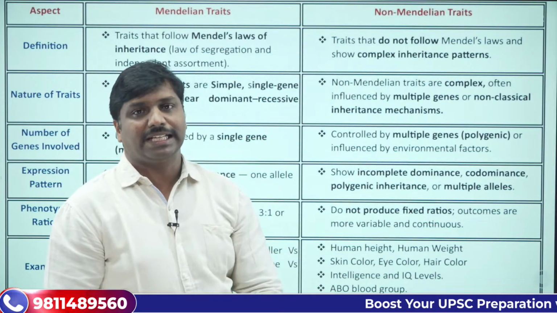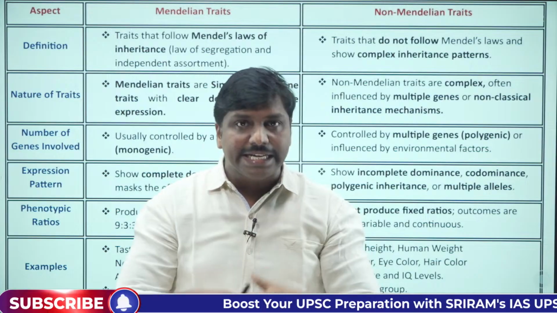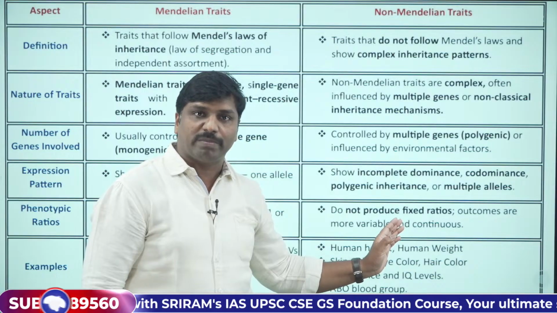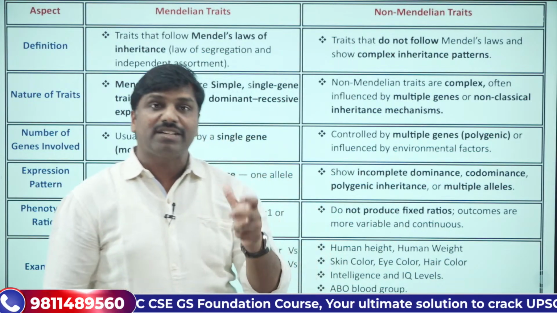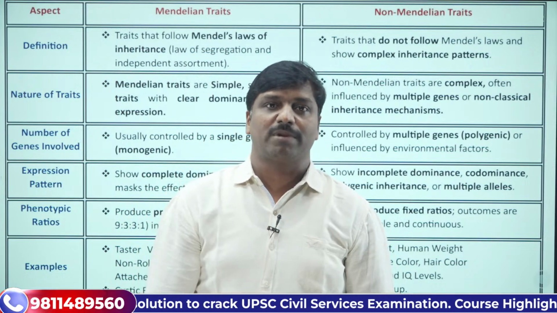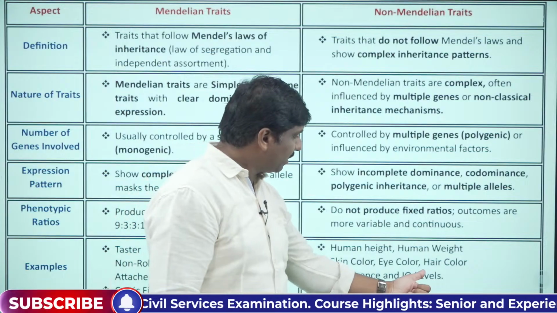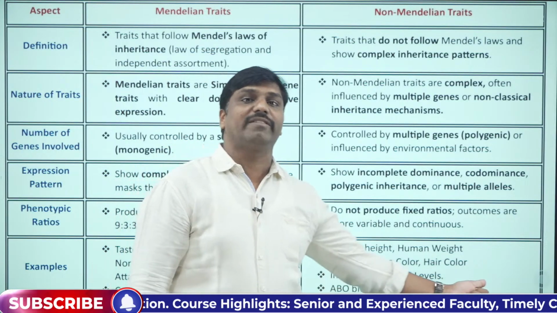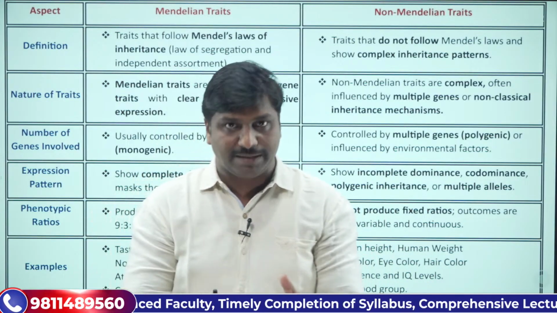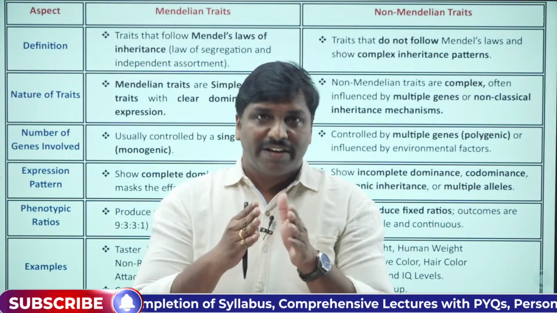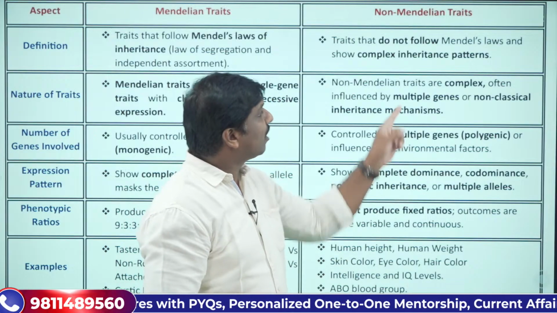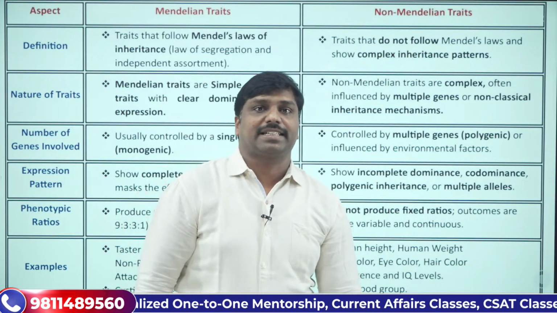So let's take up an example. What are Mendelian traits and what are non-Mendelian traits? Basically the height or posture of human beings, the weight, the skin color, the eye color, the hair color, the intelligence or IQ levels, or the ABO blood group among human beings. All of them are regarded as non-Mendelian traits. Non-Mendelian traits means what? They do not follow the basic laws of inheritance.